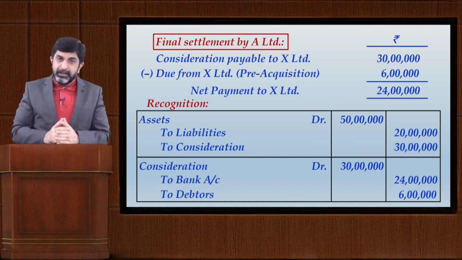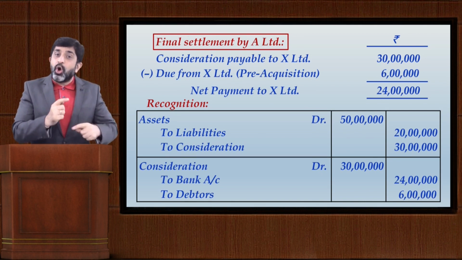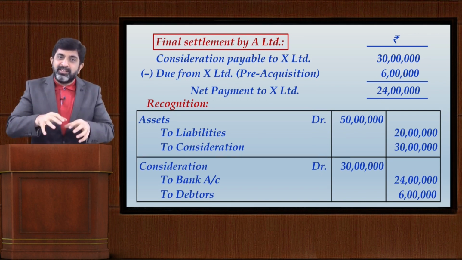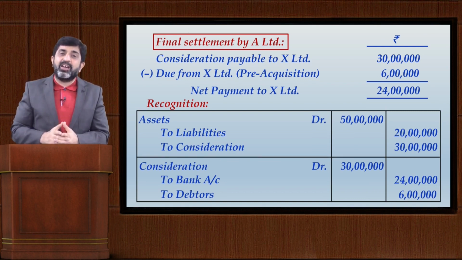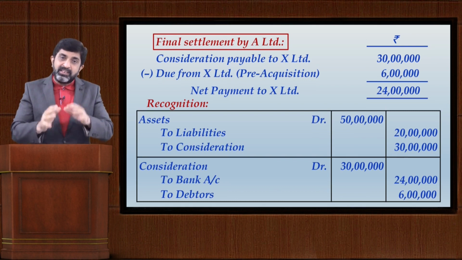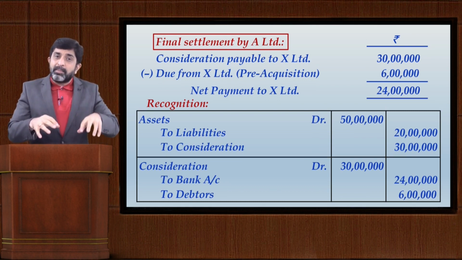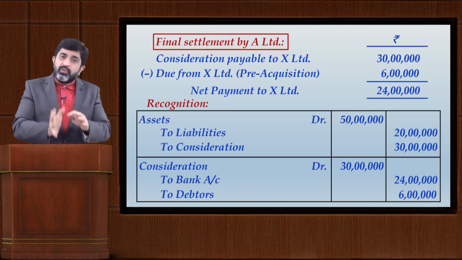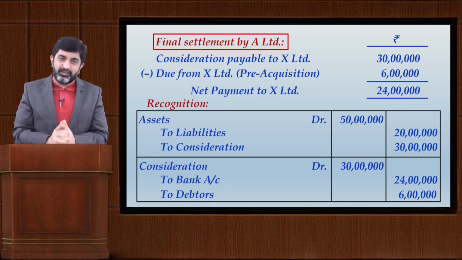So friends, understand one thing, when there is a pre-existing relationship which is non-contractual, in most cases some amount of gain or loss will be recognized by the acquirer, and that will definitely be recognized as a separate transaction. Any receipt or payment in regard to that will be treated as a separate transaction and will not be part of the business combination.